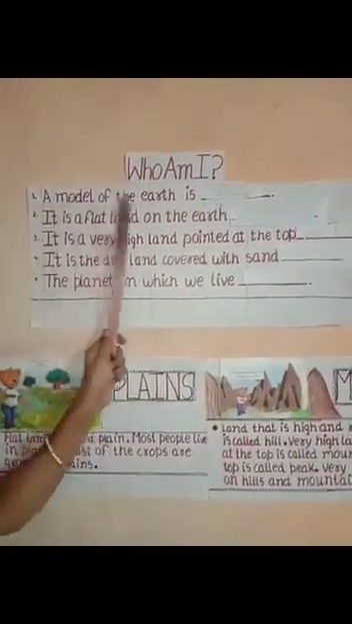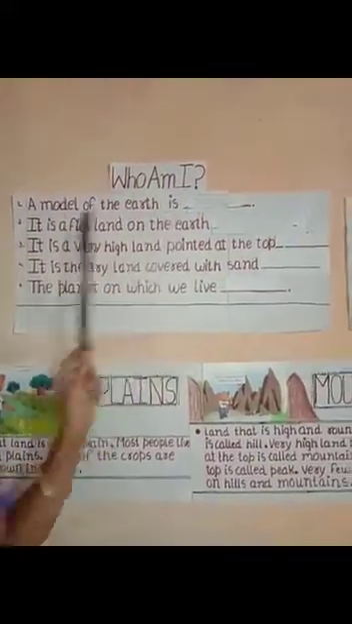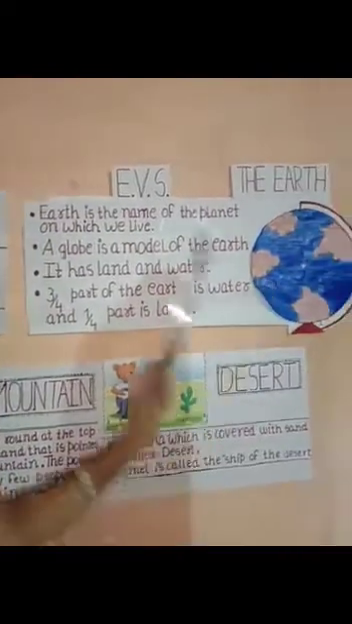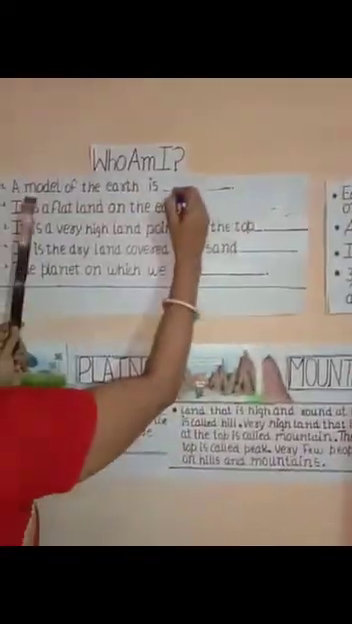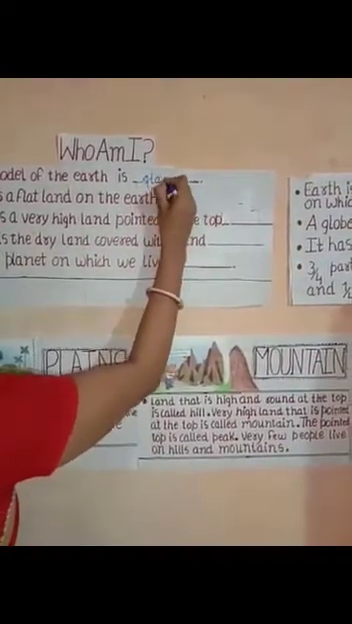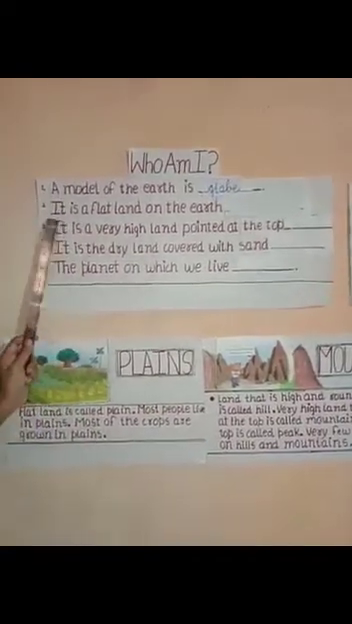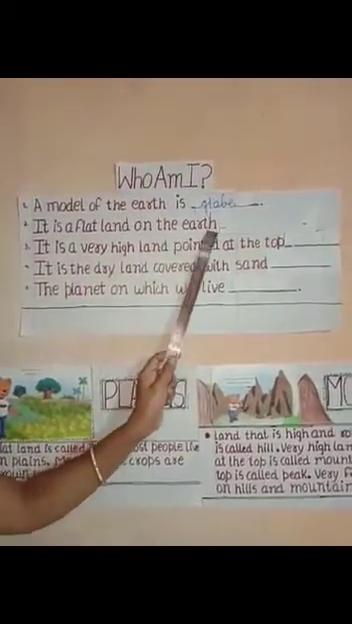A model of the earth. What do we call the model of the earth? We call the model of the earth globe, right? So globe is our answer. The spelling of globe, G-L-O-B-E, globe.